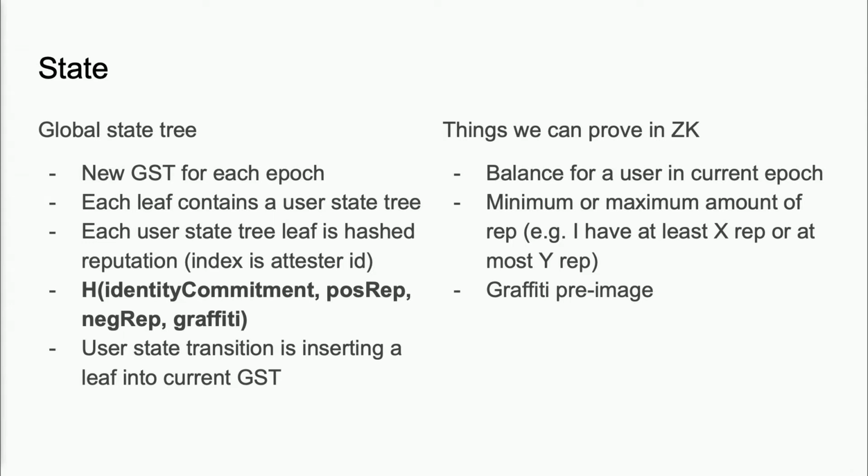Whenever a user wants to prove how much reputation they have, they submit 2 Merkle proofs into a ZK proof, and they're able to prove membership of this positive reputation or negative reputation inside the current global state tree. As you can see, reputation is composed of positive reputation, negative reputation, and graffiti. Graffiti is just the hash of some arbitrary data that is free for attesters to use as they like.